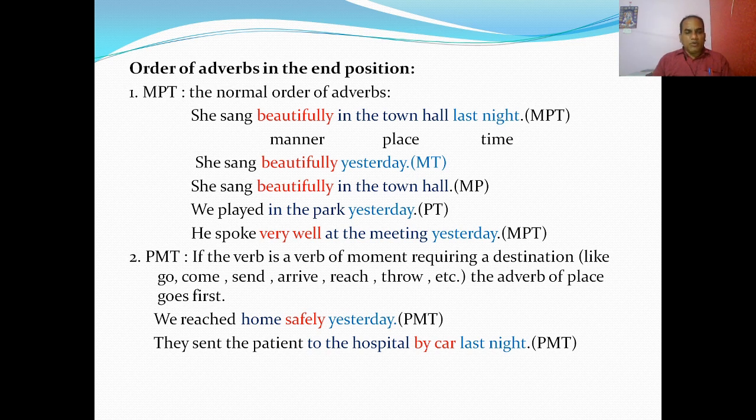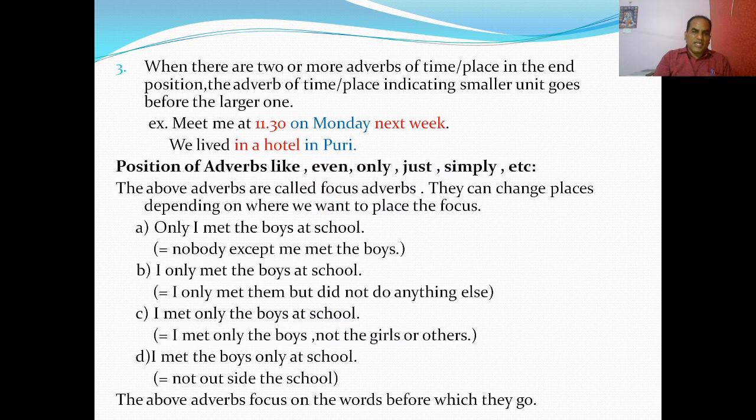Take the other example: they sent the patient to the hospital by car last night. They sent where? To the hospital. How? By car. When? Last night. So the order is place, manner and time. They sent the patient to the hospital by car last night. So I think we are clear.